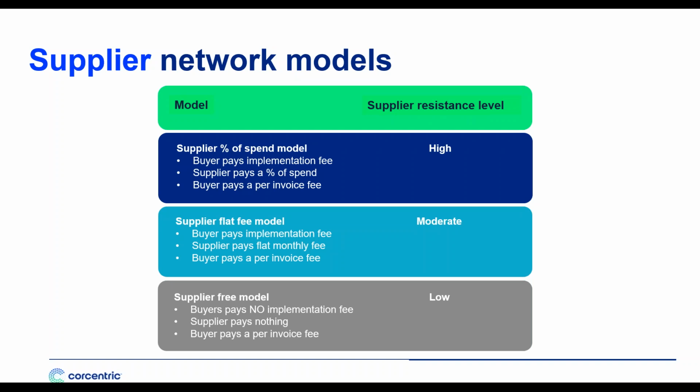Needless to say, in this model, you're going to encounter a lot of resistance among your suppliers when you're trying to convert them to this solution. And the goal is to electronify as many of our invoices as possible. So this is a key consideration.